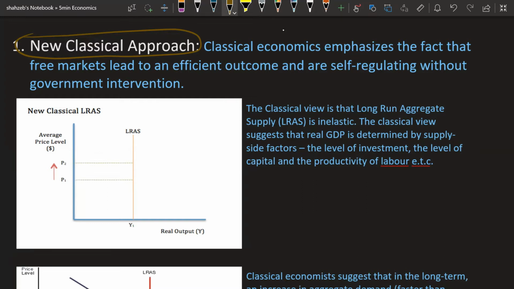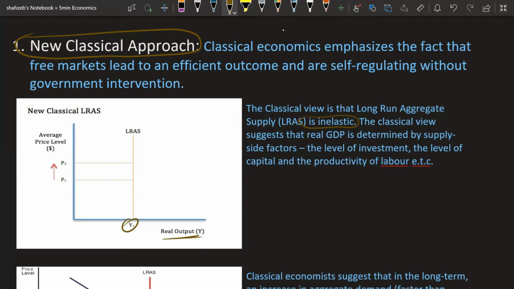According to the new classical approach, the aggregate supply curve is perfectly inelastic. As you can see from the diagram as well, it's a perfectly inelastic curve. Whatever changes in the price level come up, there will be no change in real output.